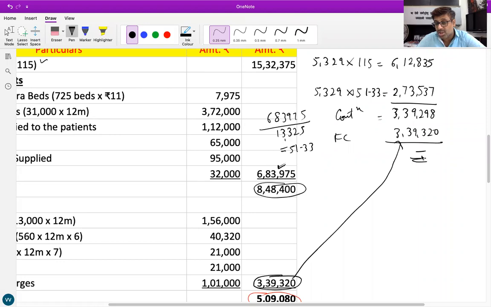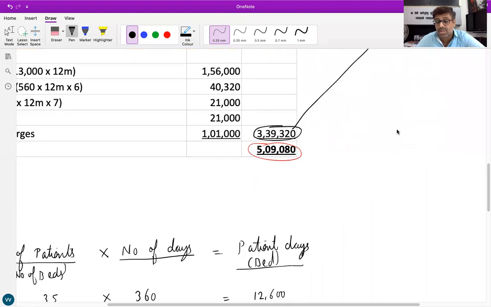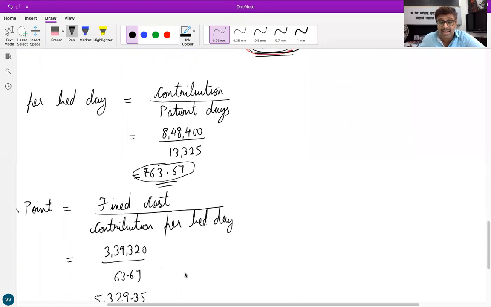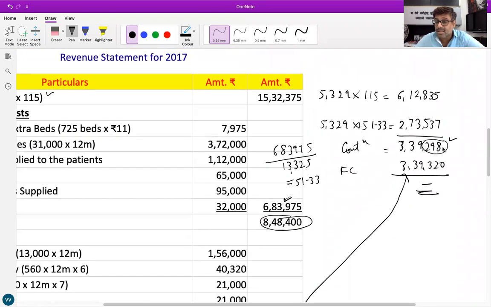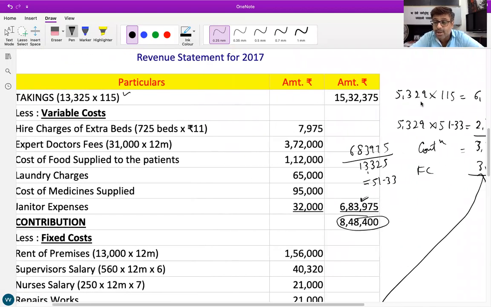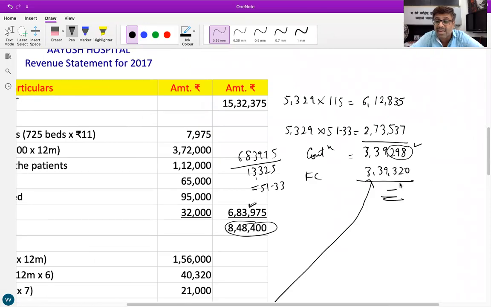Do you get almost zero? This small difference of some 30 rupees is just because of rounding, since we took 0.35 as 5,329. So if you get 5,329 patients, your profit will come to zero.